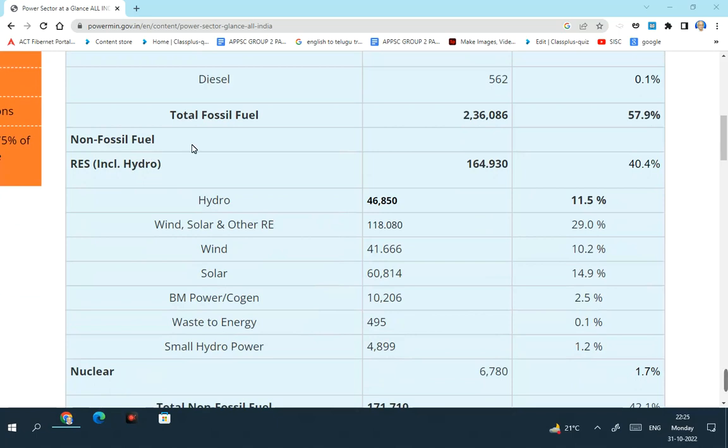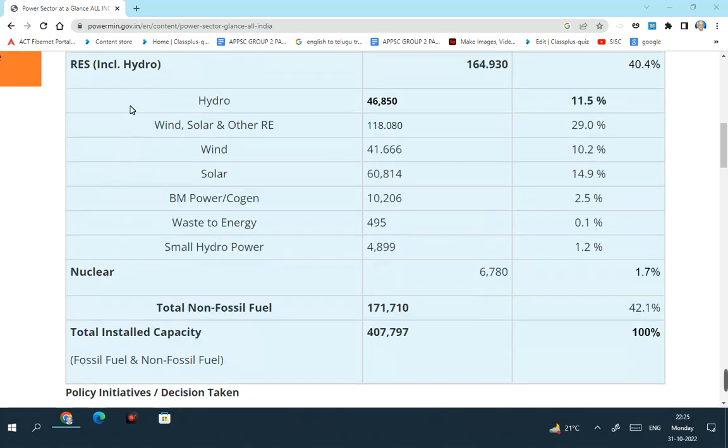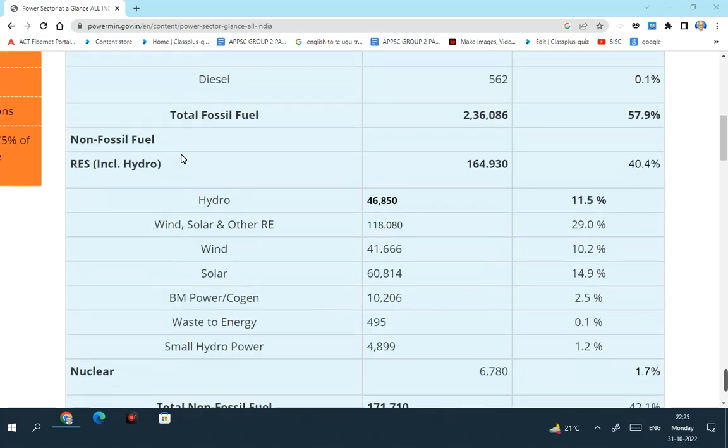Non-fossil fuel is again divided into two categories, renewable energy and nuclear. Together they are called non-fossil fuel.